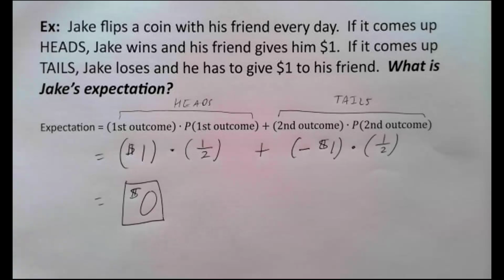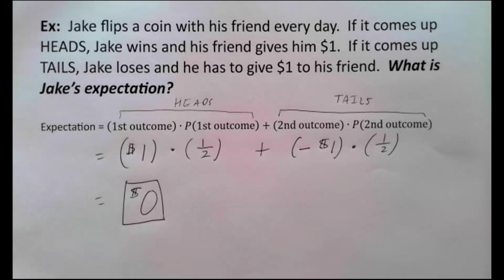Let's talk about what that means. What does it mean for his expectation to be $0? That basically means break even, right? He can never break even on any single coin flip or any single day, because each day that he does this, he's going to either win $1 or lose $1. So he will never break even on a single day. That's not what expectation means.